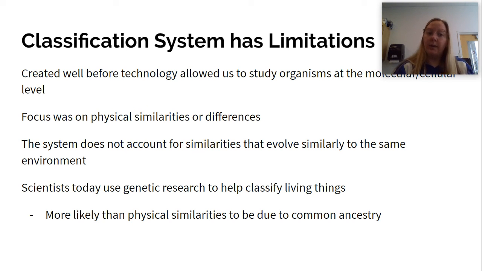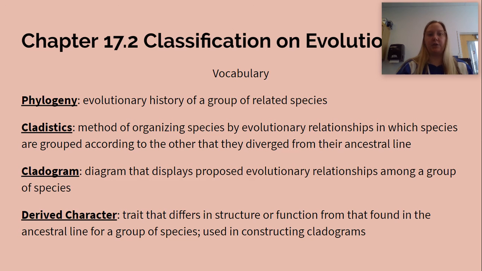But we know that just because organisms are physically similar does not mean that they are genetically or molecularly related. The system does not account for similarities that evolve in response to the same environment. Scientists today are able to add in genetic research to help classify living things. This is more reliable than physical similarities for showing common ancestry.